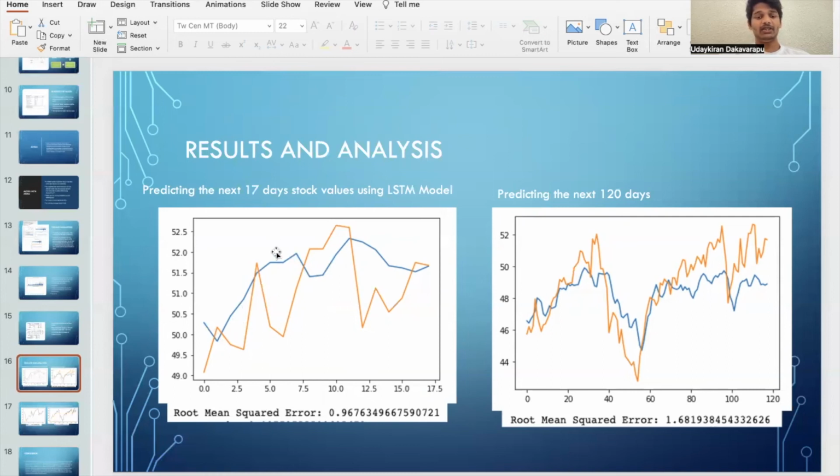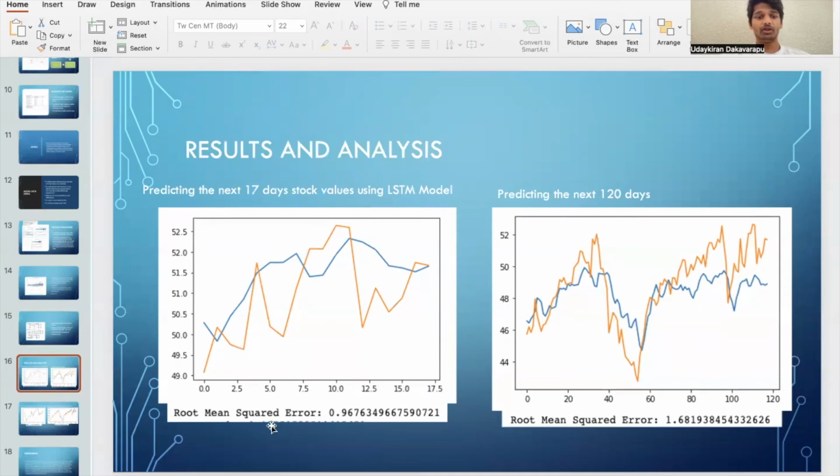The root mean square error for this model is 0.96, which is not that acceptable. And if we increase the predicting days to 120, the score gets worse. It is 1.6, which is not at all acceptable.